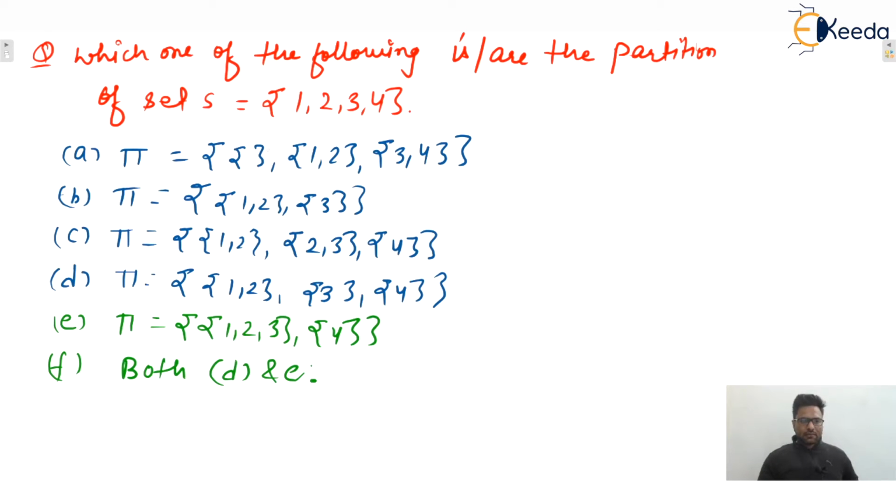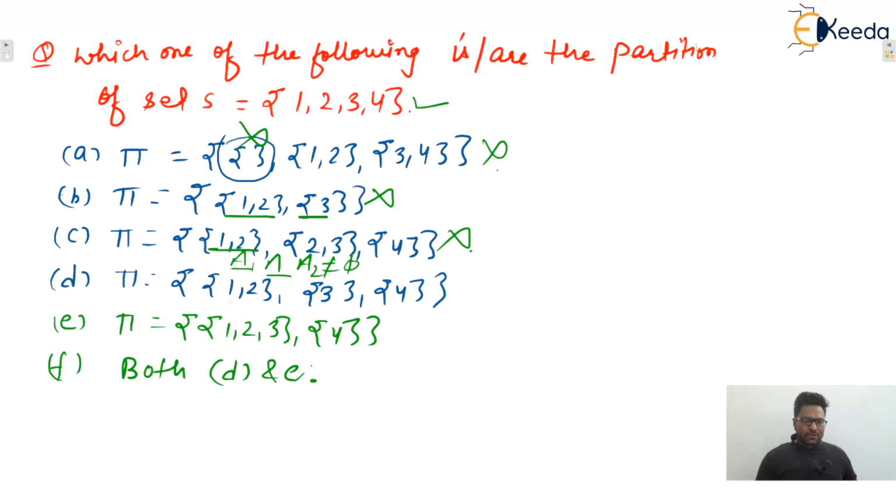Here we can see that in the first one a subset is empty, that is not allowed. So because of that, this is not a correct partition. Here the union of the first and second subsets will not give you the given set S. That's why it is not a correct partition. In the third one, the intersection of A1 and A2 is not equal to phi. That means this is not disjoint. That's why this is also not a correct partition.